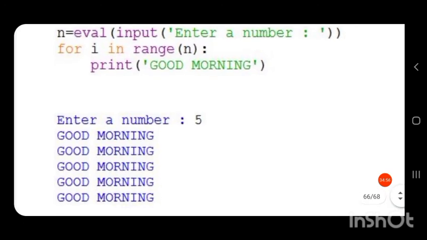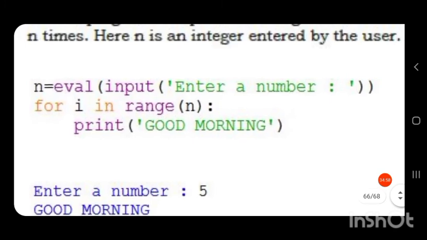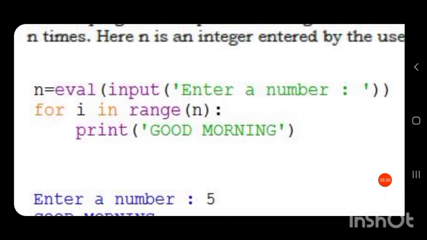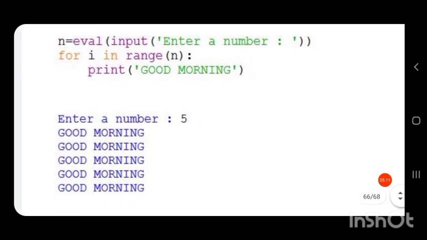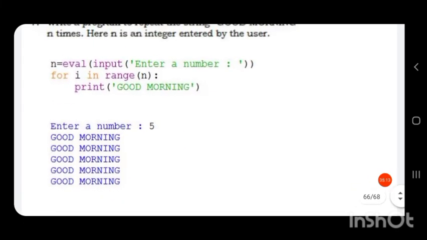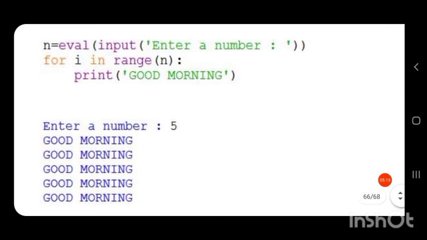When we run this program, enter a number, which is enclosed in single quotes, will be printed as a prompt. We can give any value as input. So I have given 5. So n will have values from 0 to 5 minus 1, that is 4, in the range function.